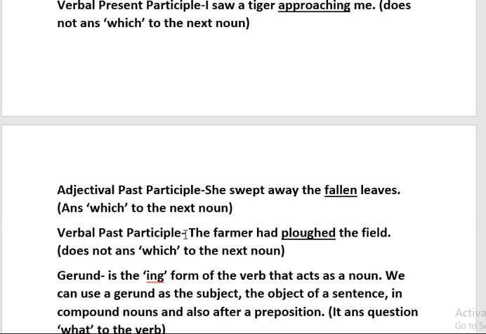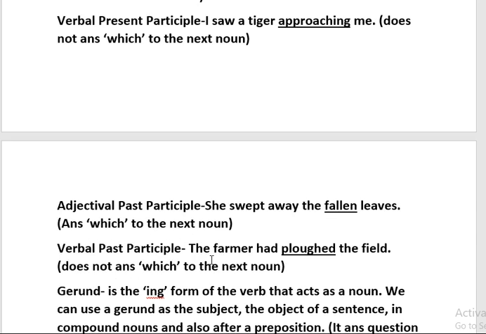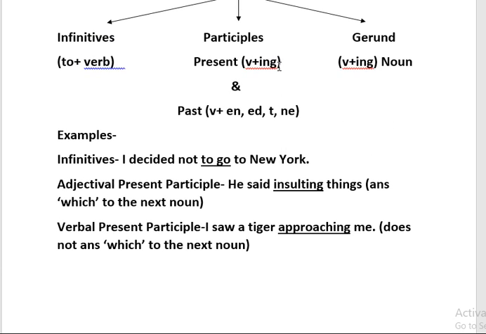See, if it is -ing, then verbal present participle, and -en, -ed, -d or -t, then it is verbal past participle. It is very easy. You have to only keep in mind present participle is the -ing form of the verb or -en, -ed, -t, -ne, and it describes the noun. You have to keep in mind.